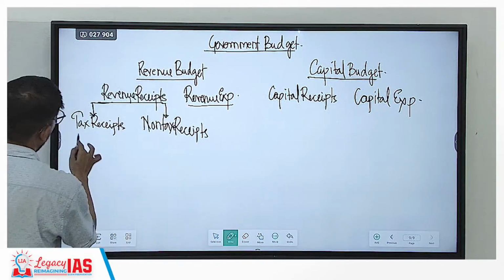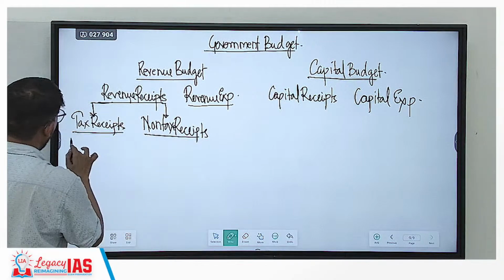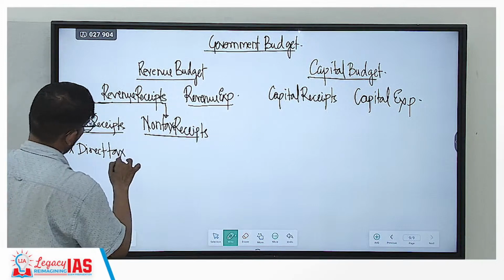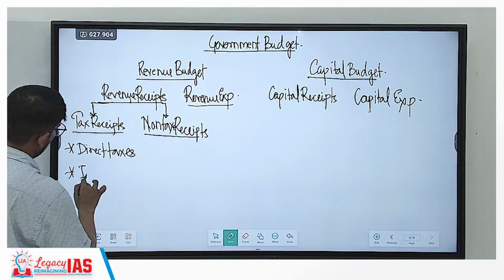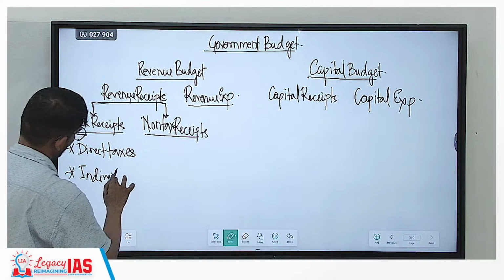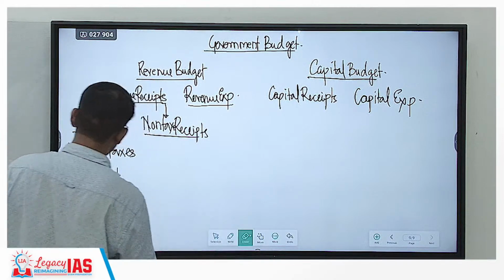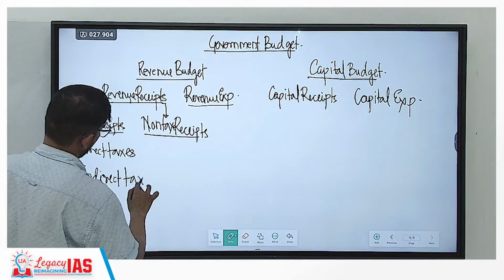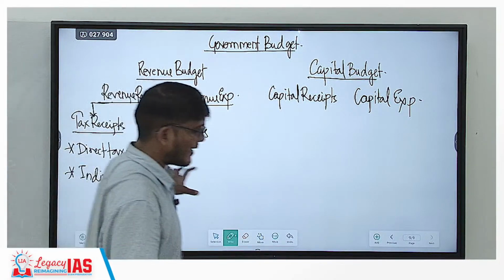Okay. Now, in tax receipts, what do we have? Direct taxes and indirect taxes. In direct taxes, it's your income tax, your corporate tax.